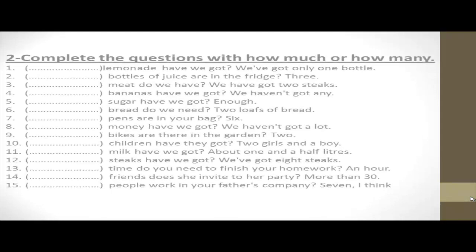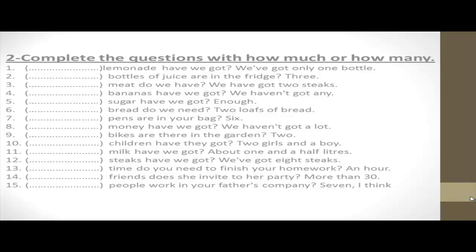Okay, complete with how much or how many. Number 1. Space lemonade have we got? We have got only one bottle. The answer is how much. 2. Space bottles of juice are in the fridge. The answer is how many. 3. Space meat do we have? We have got 2 sticks. The answer is how much. Number 4. Space bananas have we got? We haven't got any. The answer is how many.